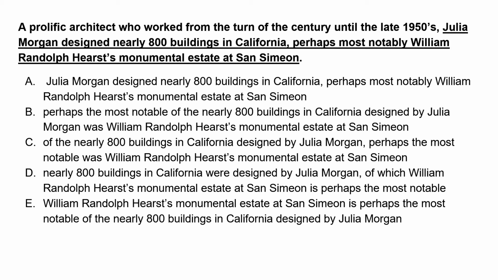So, a prolific architect who worked from the turn of the century until the late 1950s, Julia designed nearly 800 buildings in California. So this is the main action. When I say the main sentence, try to find out the main action and the main actor, the subject and the verb. So the main action and the main actor here are Julia, who designed 800 buildings. So Julia designed 800 buildings. This is the core sentence.